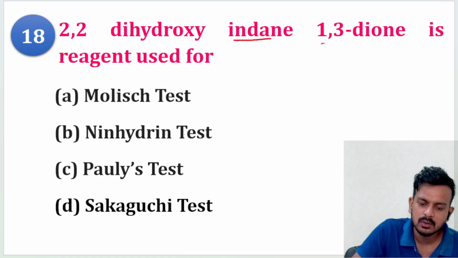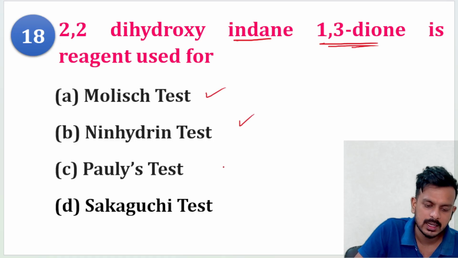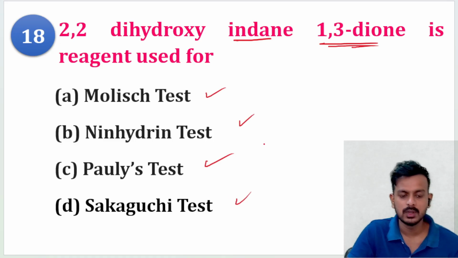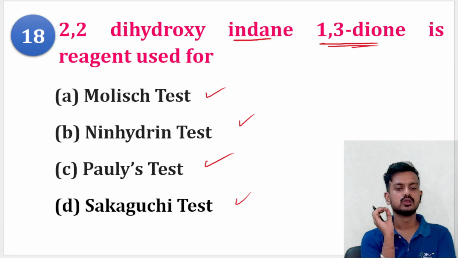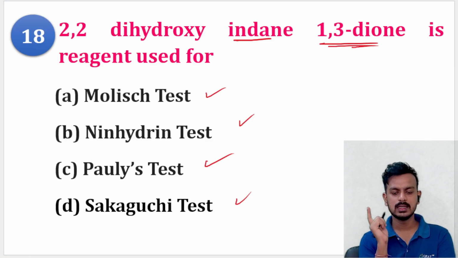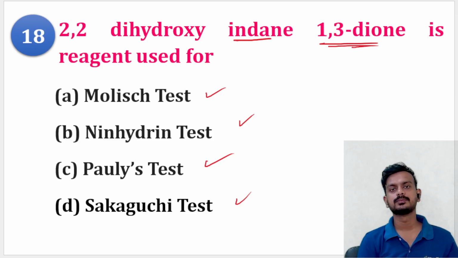2,2-dihydroxyindane-1,3-dione is a reagent used for Molisch test, ninhydrin test, Pauly's test, or Sakaguchi test. Very, very important question. Several times this question has been asked in exams.